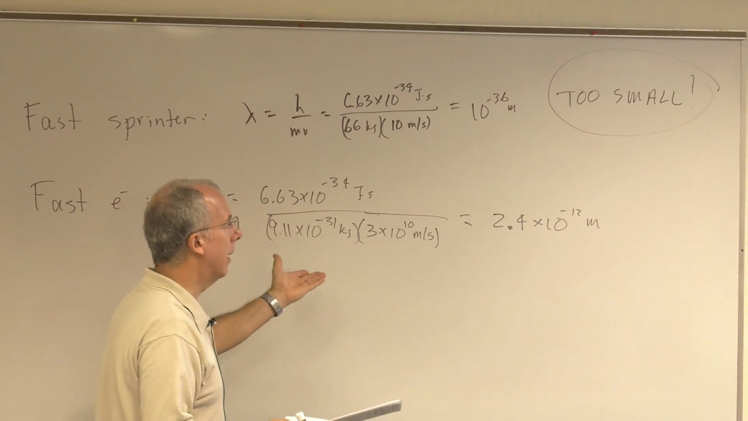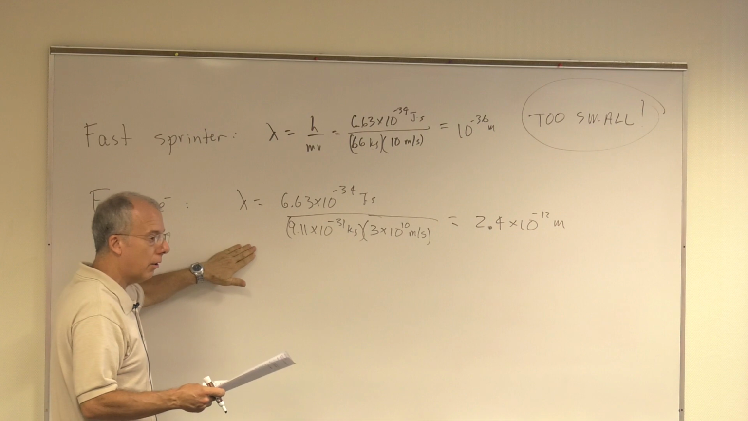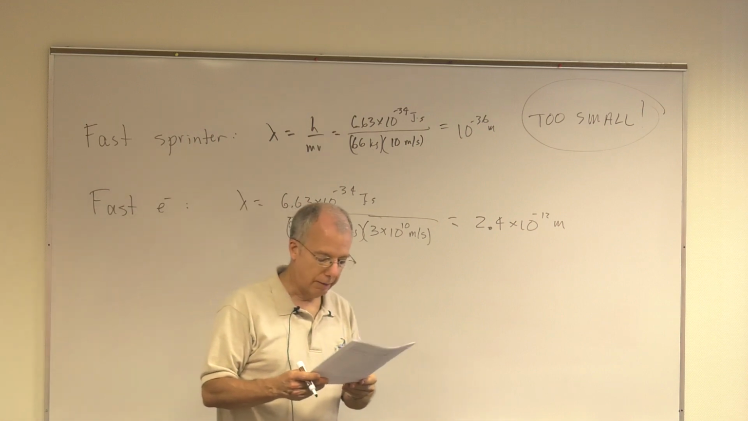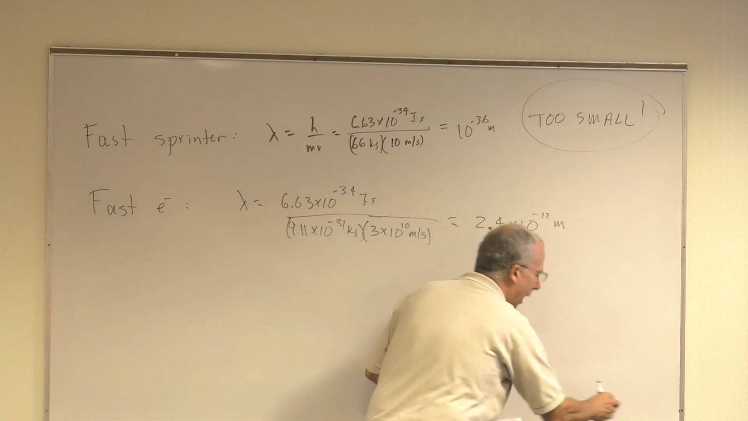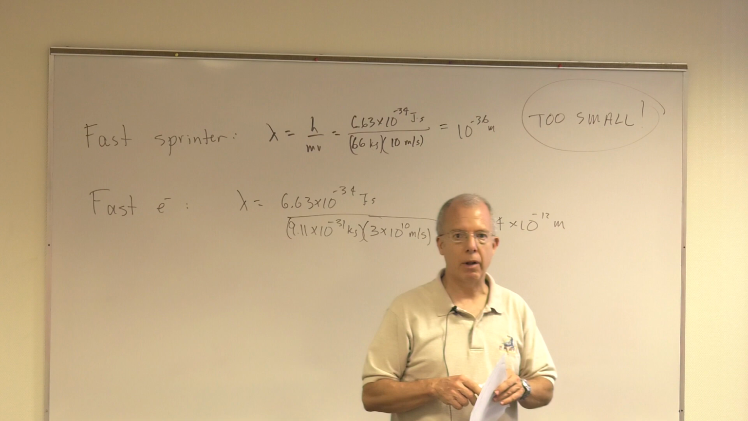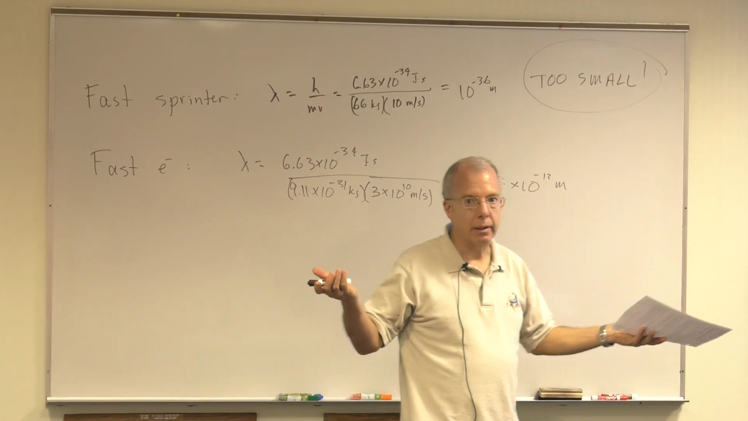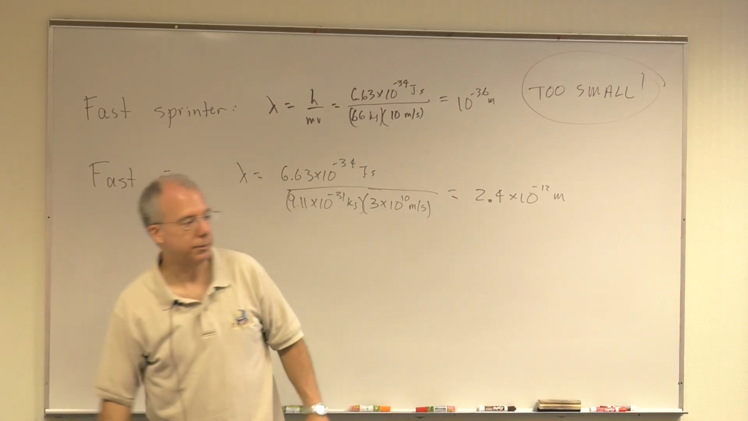So what does that say? It says that if we do some experiments with fast electrons, we should be able to see the wave-like nature of an electron. Well, what kind of experiment should we do if we want to see the wave-like nature of an electron? Do the double slit, right? Do the double slit experiment that we've talked about over and over and over.